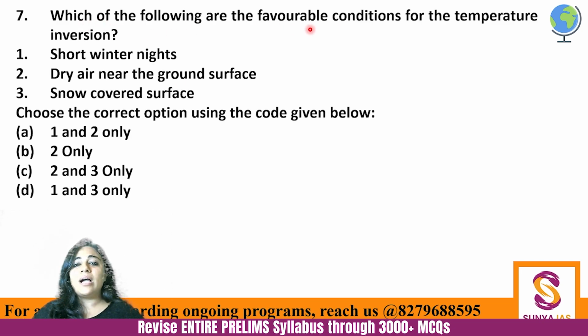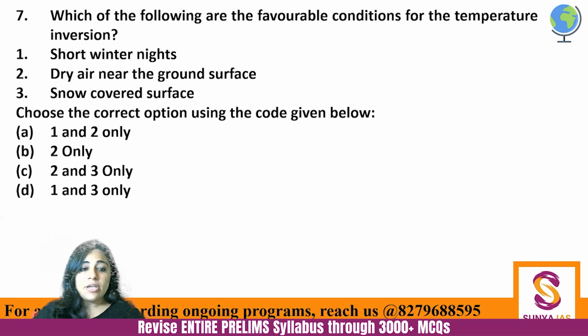Which of the following are the favorable conditions for the temperature inversion? Short winter nights, dry air near the ground surface and snow covered surface. इनमें से कौन सी conditions हैं जो कि suitable हैं to carry on temperature inversion? So temperature inversion क्या होता है?